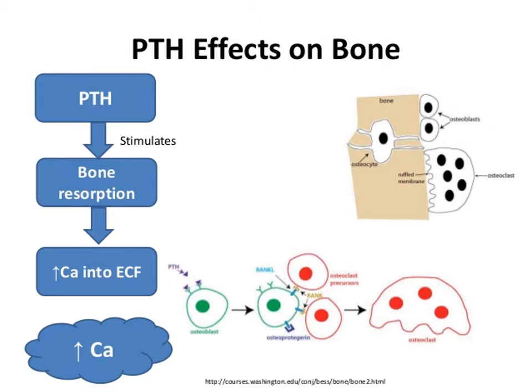This RANKL binds to RANK on osteoclast precursors, and this causes differentiation of osteoclasts, and these osteoclasts start causing bone resorption. Parathyroid hormone also inhibits the expression of osteoprotegerin. Osteoprotegerin is basically a decoy receptor that normally binds to RANKL and blocks its interaction with RANK.